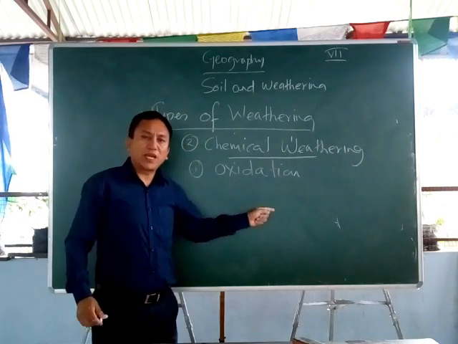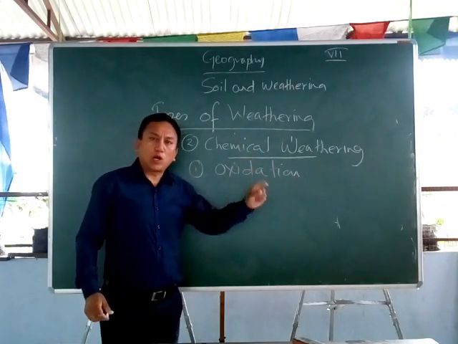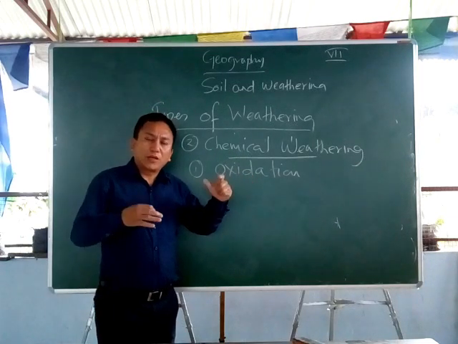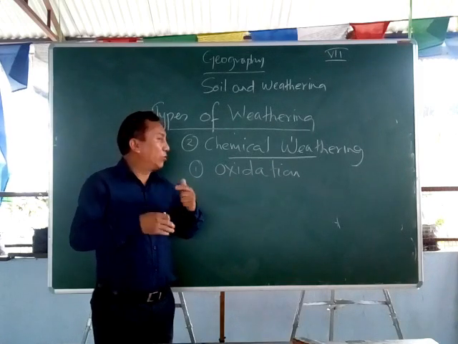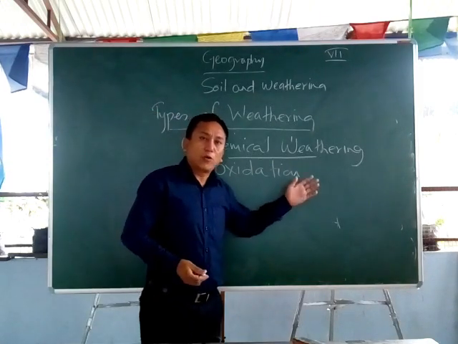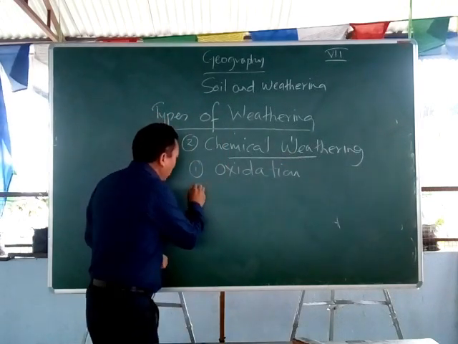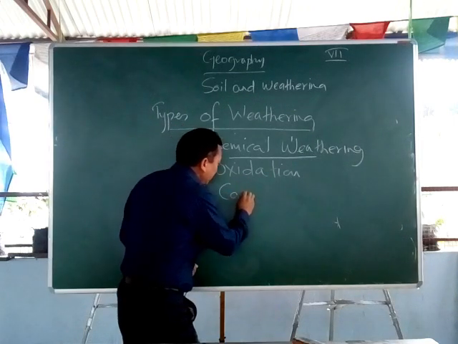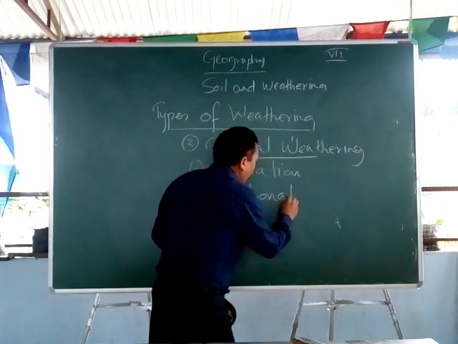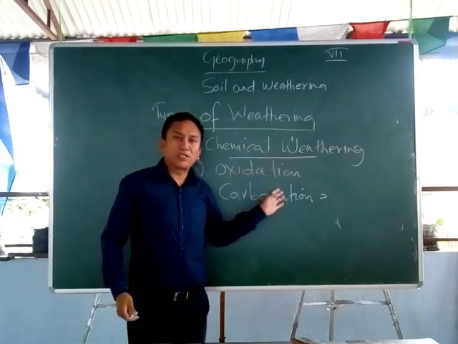It is a process whereby oxygen, the rainwater and the iron present in the rocks have a chemical reaction, whereby the rusting takes place and the rocks are broken down. Number one, oxidation. Number two we have is carbonation. Now how do the rocks break down? By the process called carbonation.